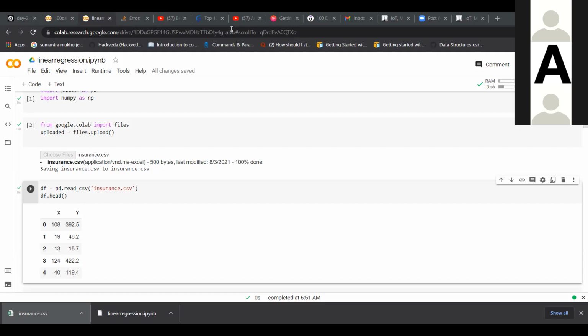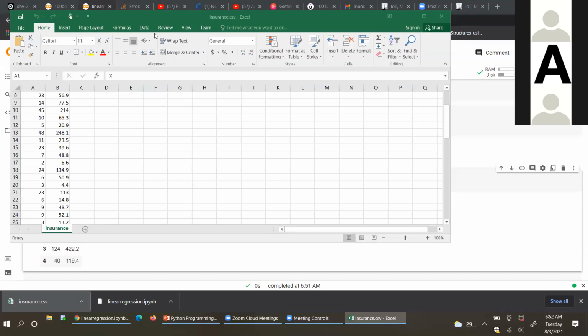Why is it taking time to open? No, it's open. Can you open that file? Are you able to see my Excel sheet? No, I can't see it. Weird. While sharing, share the whole screen. Don't share a specific window. Can you see it now? Yeah, now I can see.